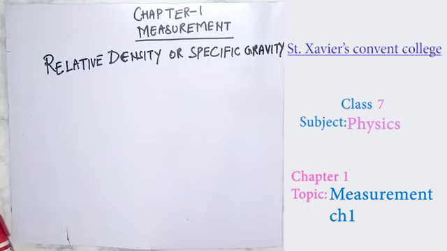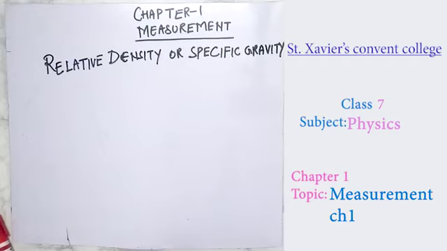The relative density of a substance is defined as the ratio of the density of the substance with respect to the density of water at 4 degrees Celsius.